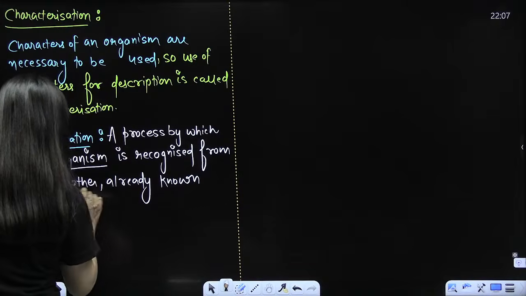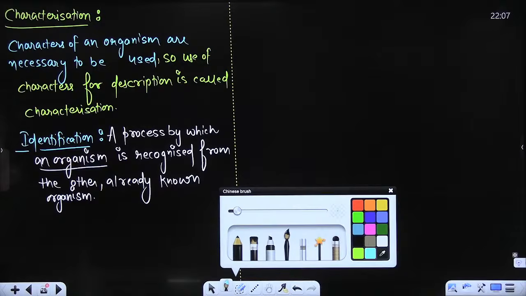Am I clear? So this identification part is clear.